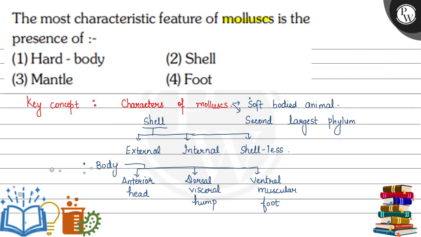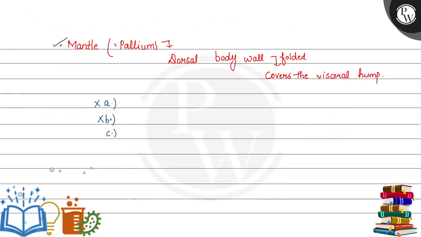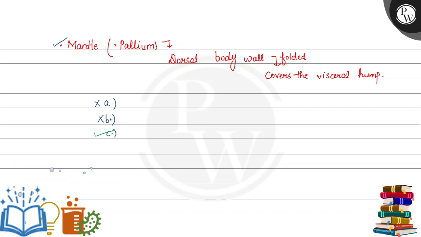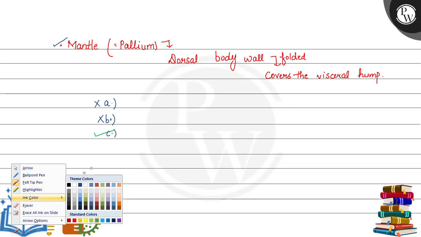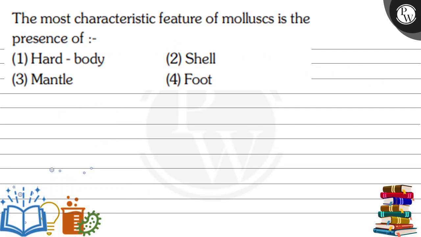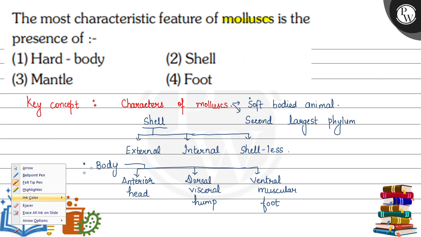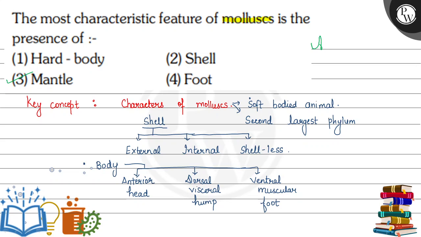The third option is mantle. So presence of mantle is a very unique feature of every mollusk, so this will be our answer. The fourth option is foot. As we know, foot is present in many organisms, here also a foot is present, so this is not at all a unique feature. So the right answer of this question will be option third, mantle. I hope you understood it well. Best of luck. Thank you.